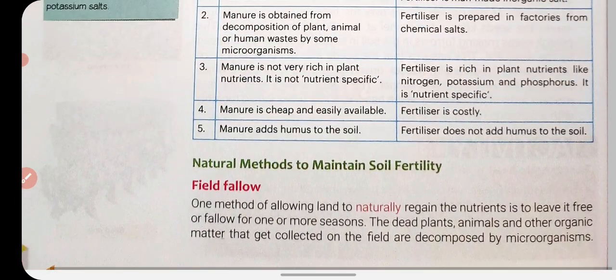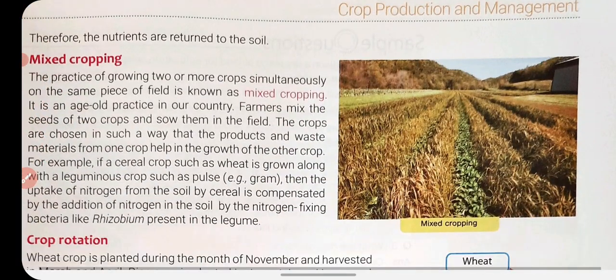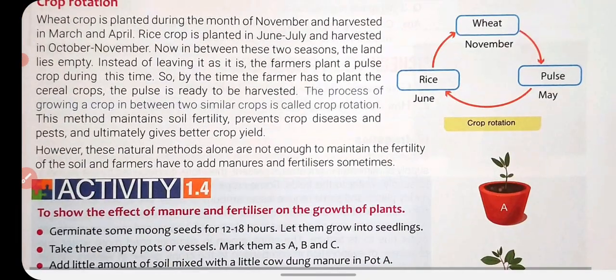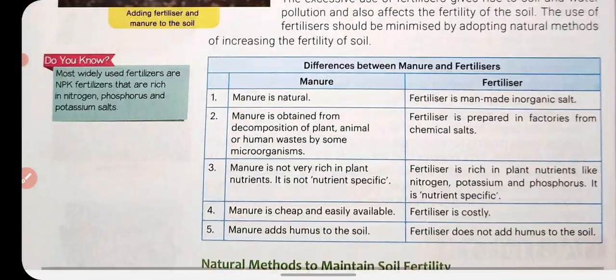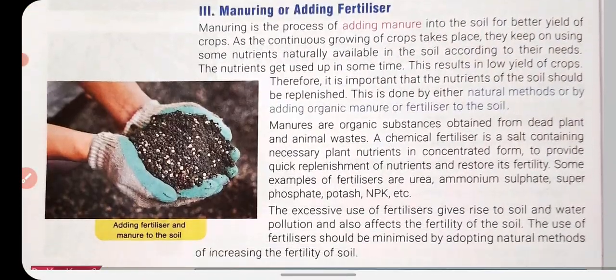We must follow natural methods to maintain soil fertility, like field fallow, crop rotation, and mixed cropping. But these natural methods alone are not enough to maintain the fertility of the soil, and farmers have to add manures and fertilizers sometimes. So this is all about manuring or adding fertilizer.